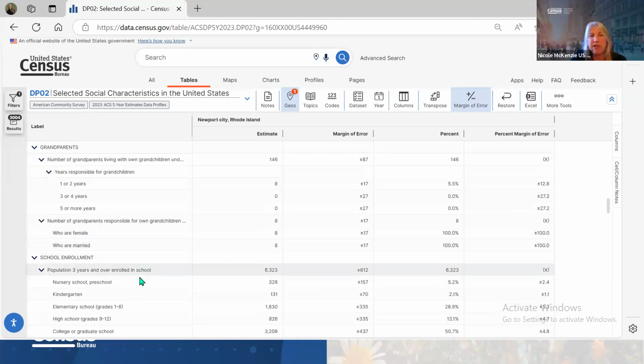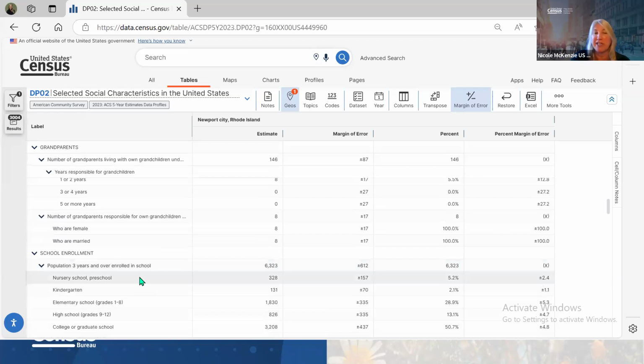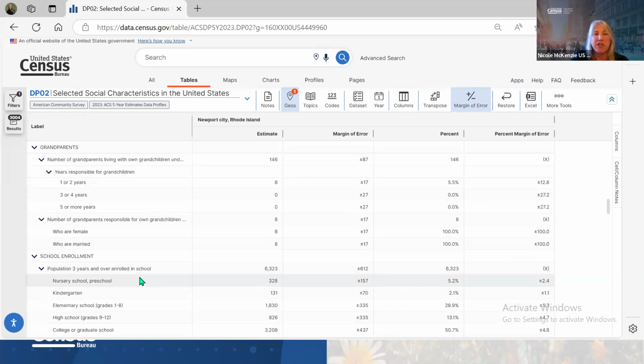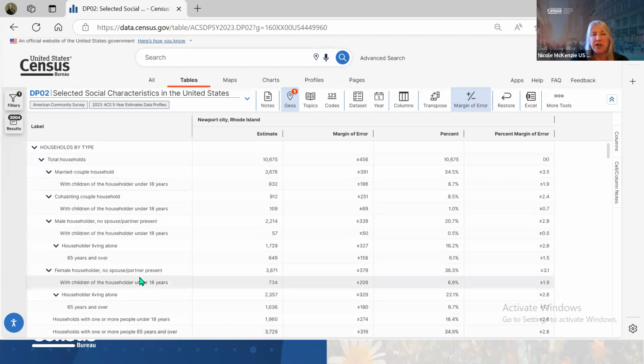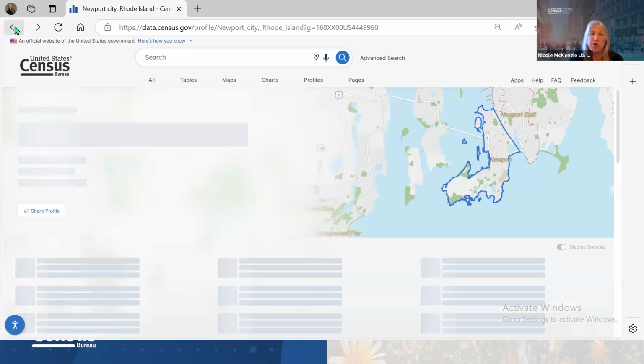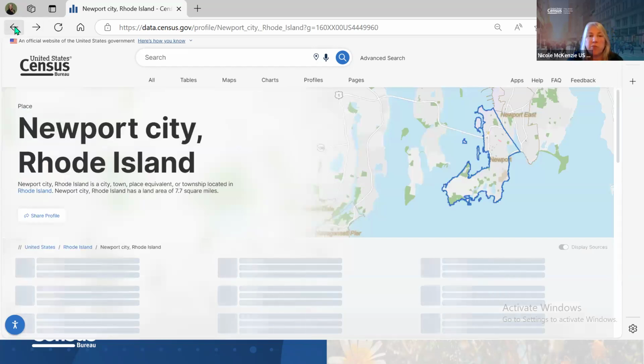This is just one table, and we're going to have another session where I'm going to get into detail on this table, but I wanted to show you how when you click on those little blue links from the profile, it brings you into the table and it will show you the margin of error and all that. But let me go back because I want to show you more of this general page of the profile.